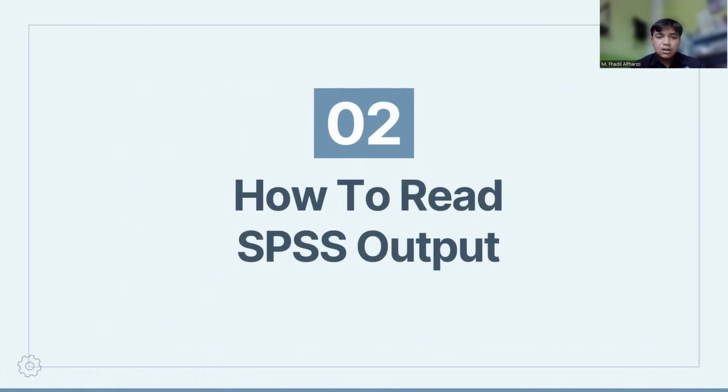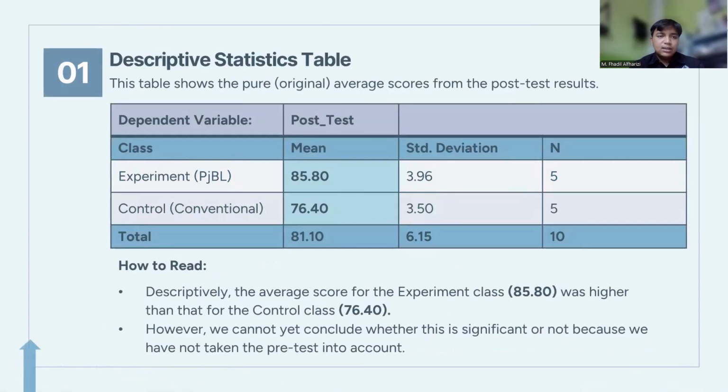Next, number two is how to read the SPSS output. One is the descriptive statistics table. This table shows the pure original average score from the post-test result.